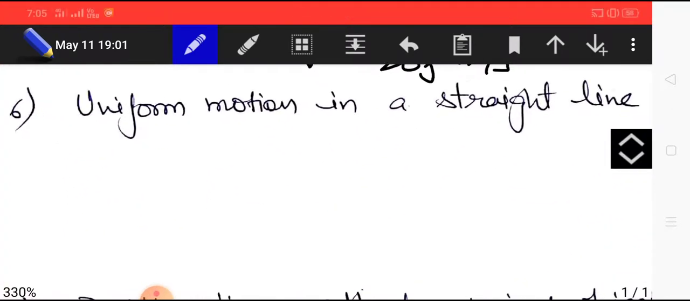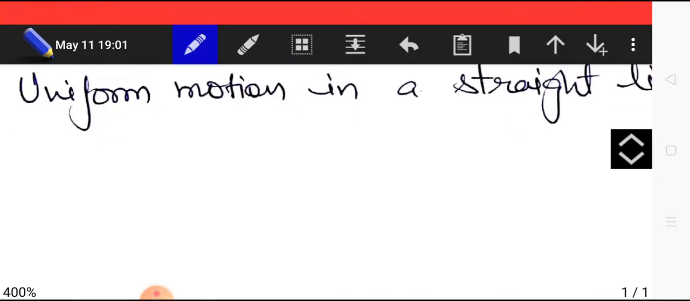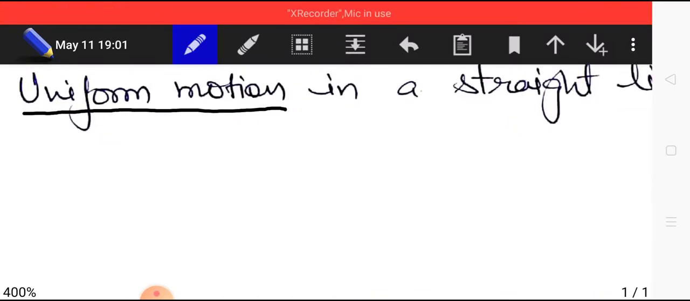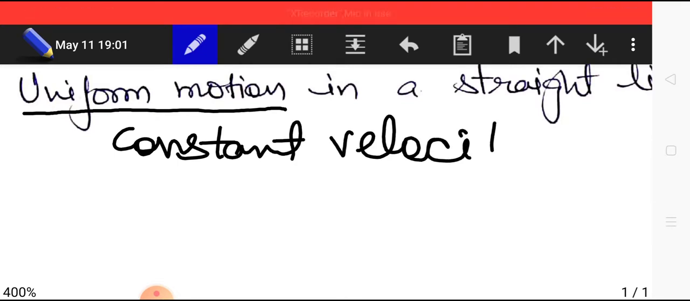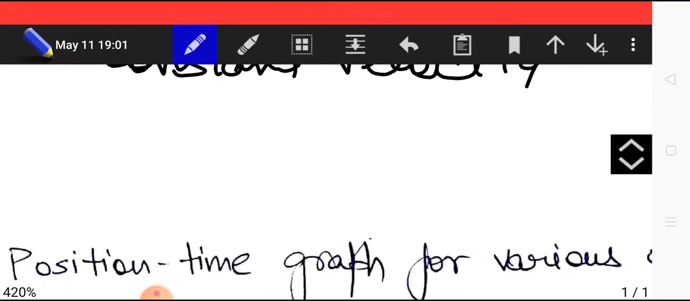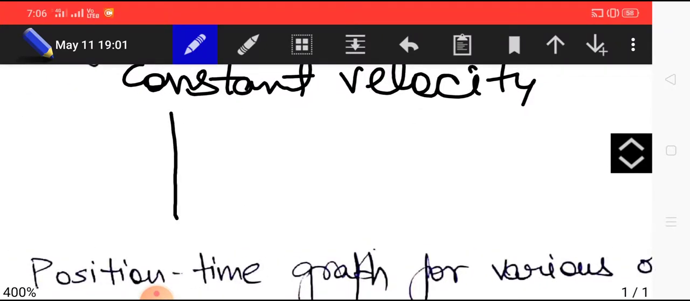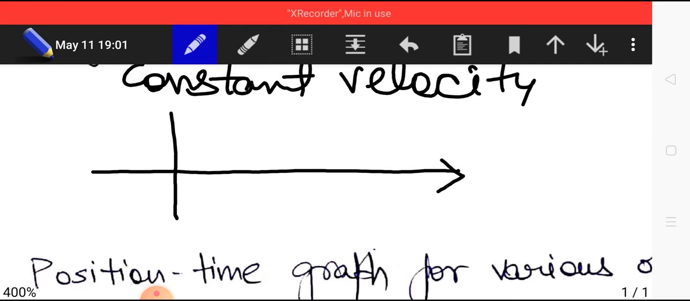Uniform motion in a straight line is the simplest case of motion. As the name is saying, uniform motion, so the very first point is we will consider constant velocity in this case. And with constant velocity in a straight line, let us consider a graph. This is the plus x-axis, positive x direction, and let an object be moving in this positive x direction with constant speed. Then we know by definition of uniform motion, it will cover equal distance in equal intervals of time.